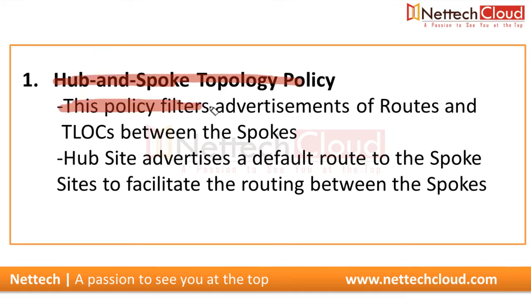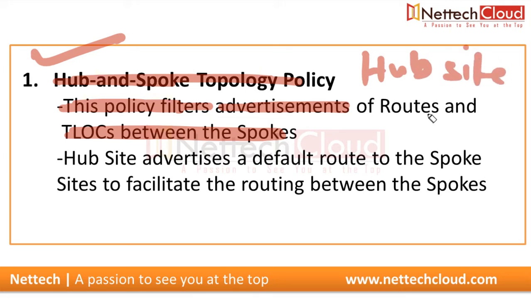This policy filters advertisements of routes and TLOCs between the spokes. Creating it is very simple and straightforward: just specify the hub site ID and the spokes, these branches, that's all, simply in the control plane policy.